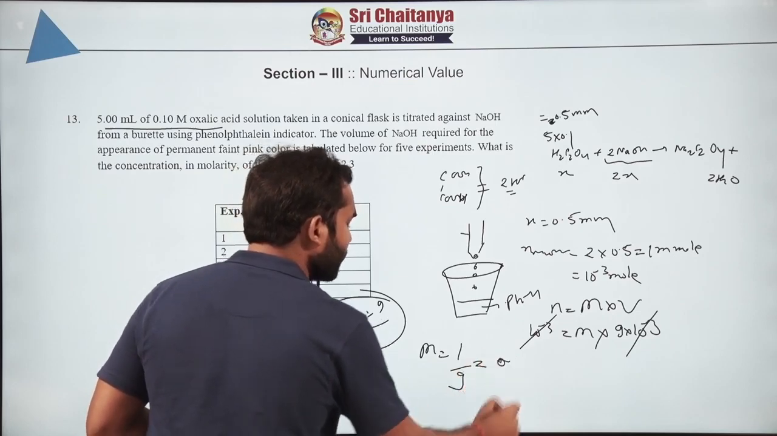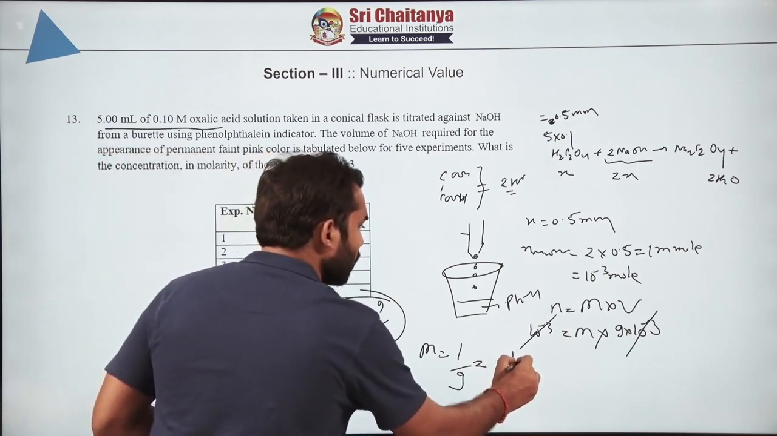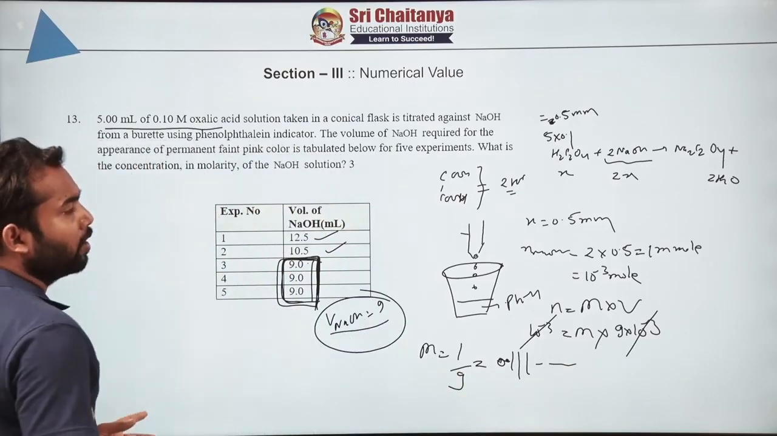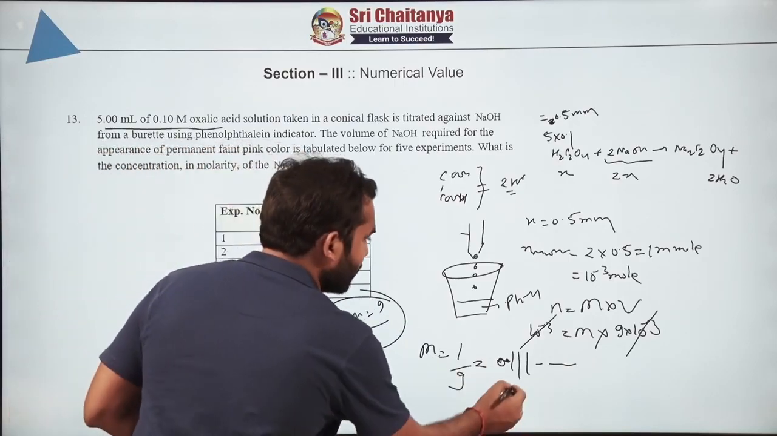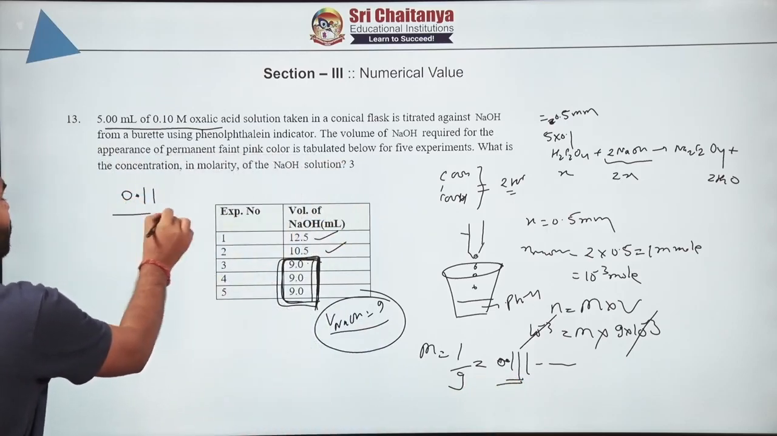So 0.1... keep going on, but we have to report till two digits of the decimal. So the correct answer will be 0.11. This will be the right answer.